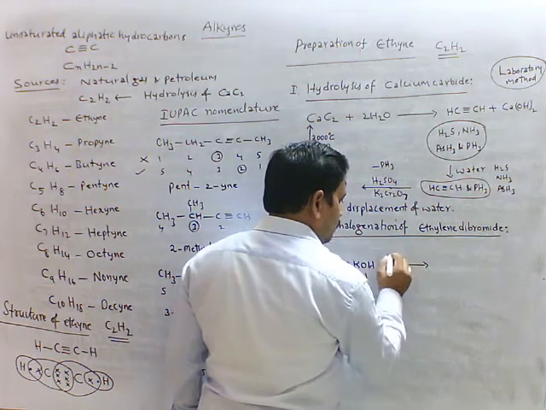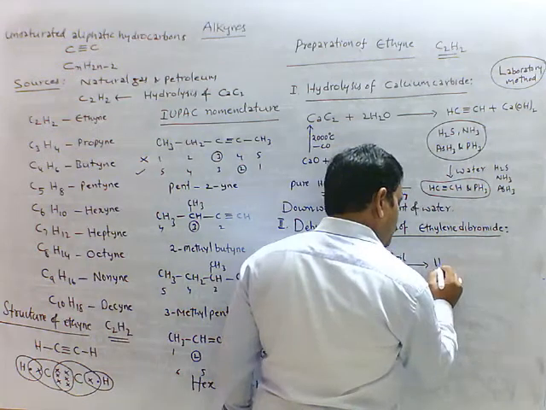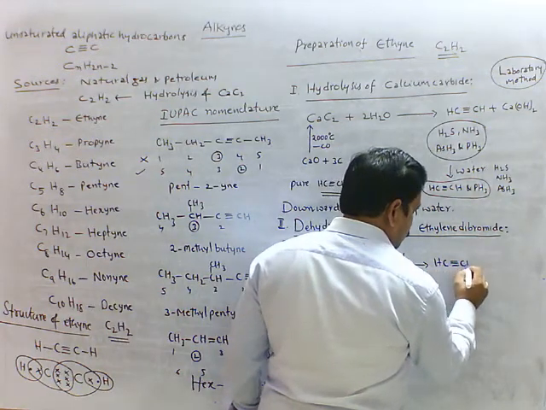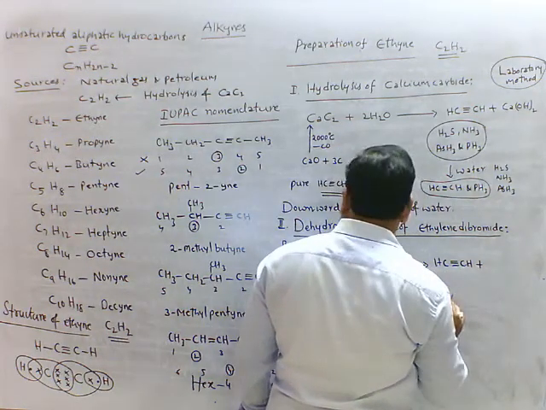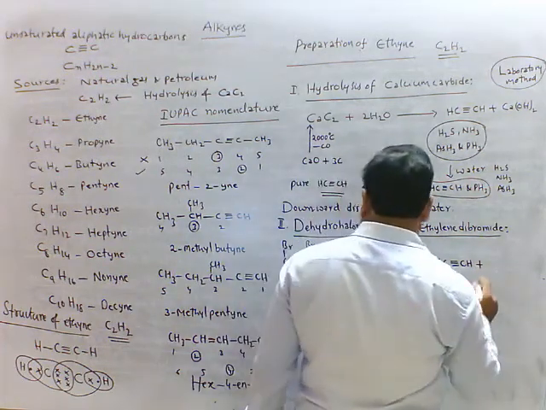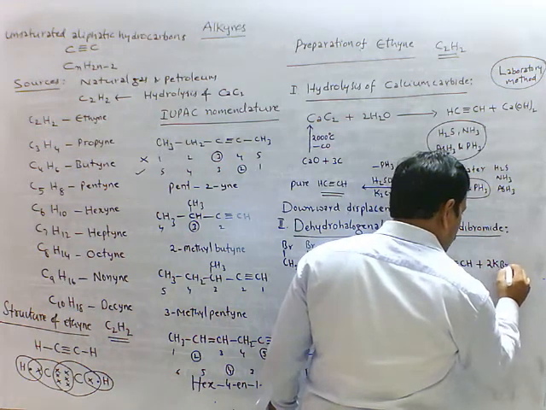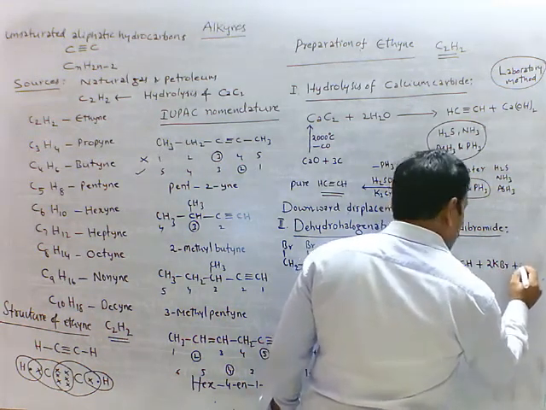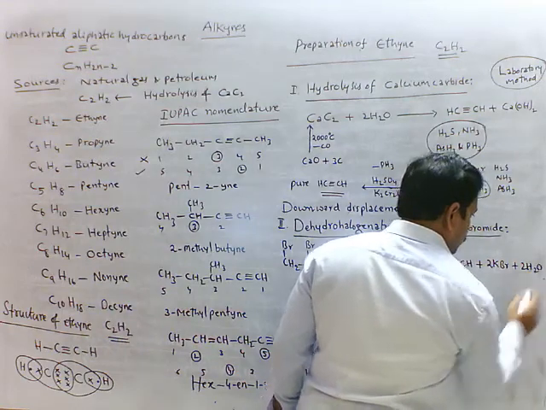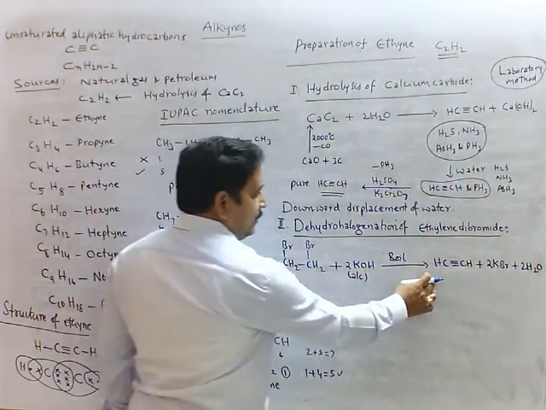We get HC triple bond CH plus 2KBr plus 2H2O. This is ethyne.